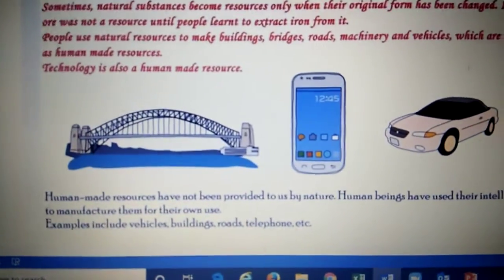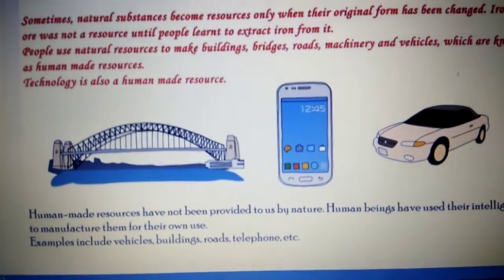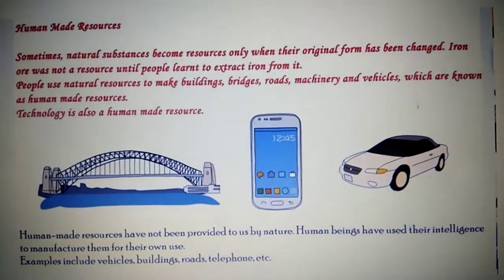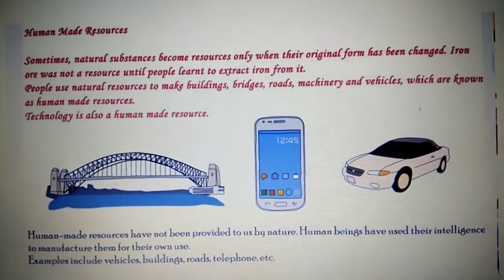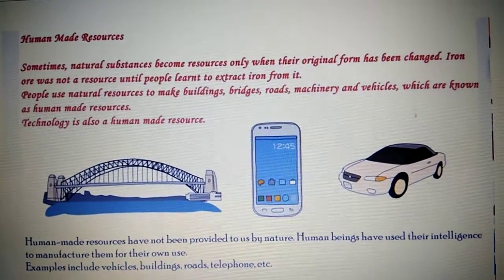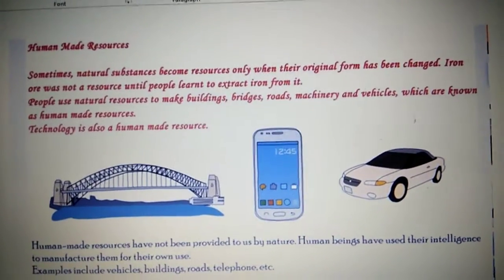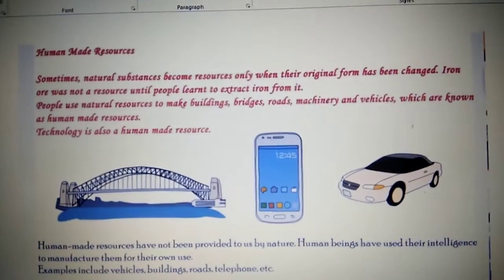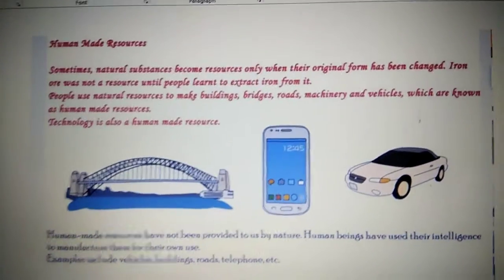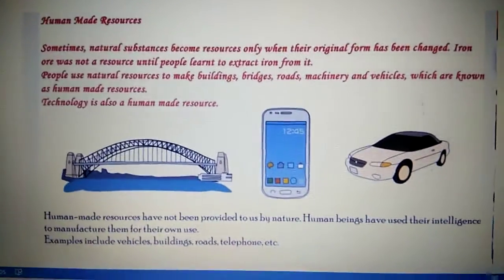Now human made resources may not be provided to us by nature. Human beings, with the use of their intelligence and skills, manufacture them on their own. Examples, as you have seen here, are cars, mobiles, bridges, your internet. All this has been created by humans. So these are called human made resources.